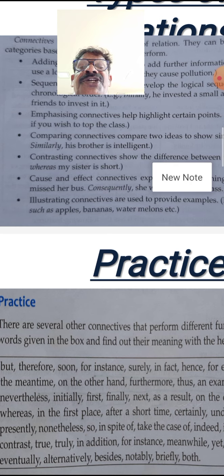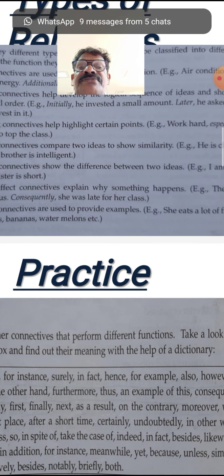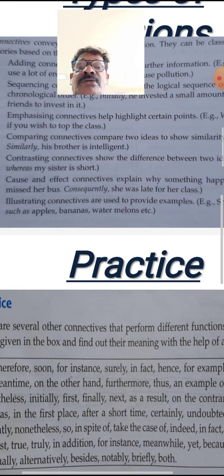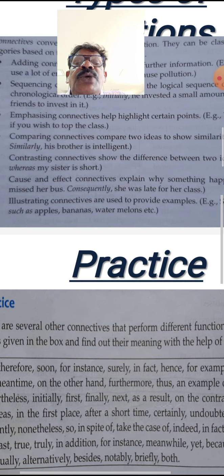Cause and effect connectives explain why something happens. The reason. Example: the girl missed her bus. Consequently, she was late for her class.